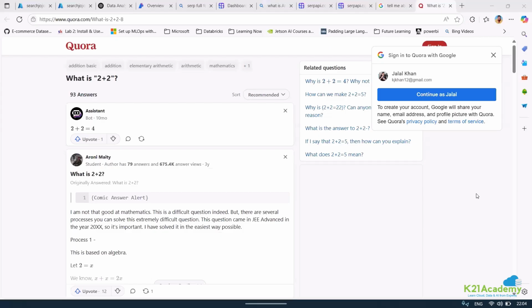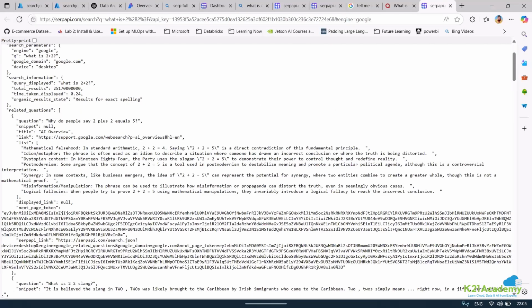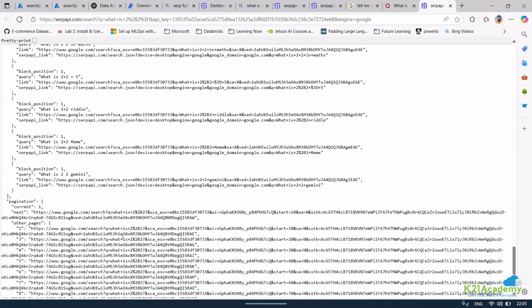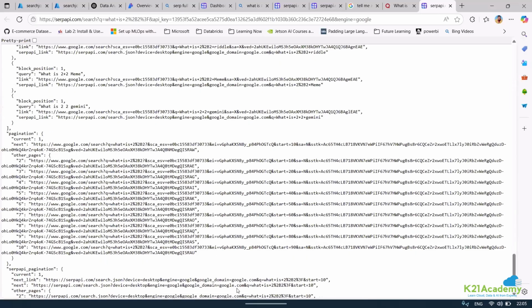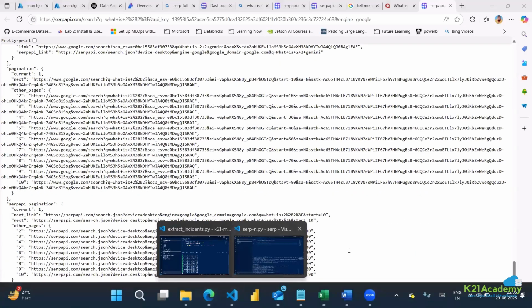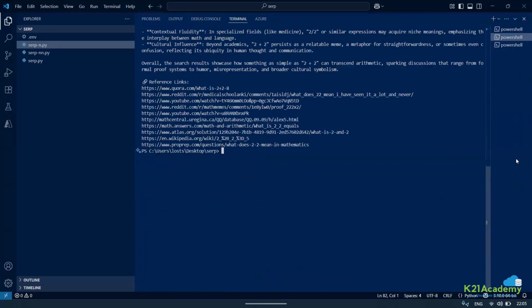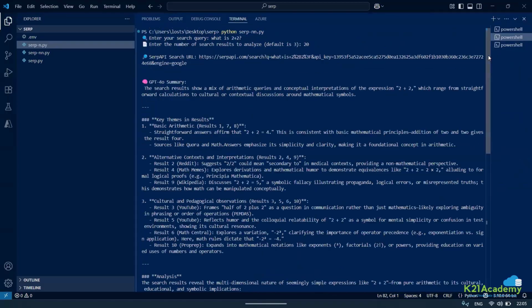This time, it will take all the 20 results and then give me a response. And now you can see I'm getting a response with many things with respect to this. Now we just need to refer to the reference link, but here you can see I'm getting some response. I hope that makes sense.